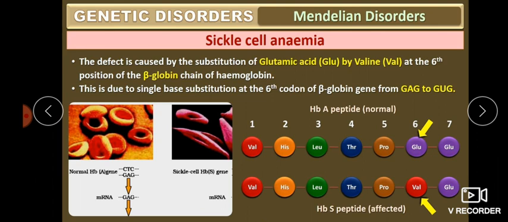So we know the genes are responsible for a particular character. How are the genes controlling the character? When you are studying molecular inheritance, you will understand. The genes will produce certain proteins by undergoing replication, transcription, translation. So many processes are there. As a result of the translation, a protein will be produced.